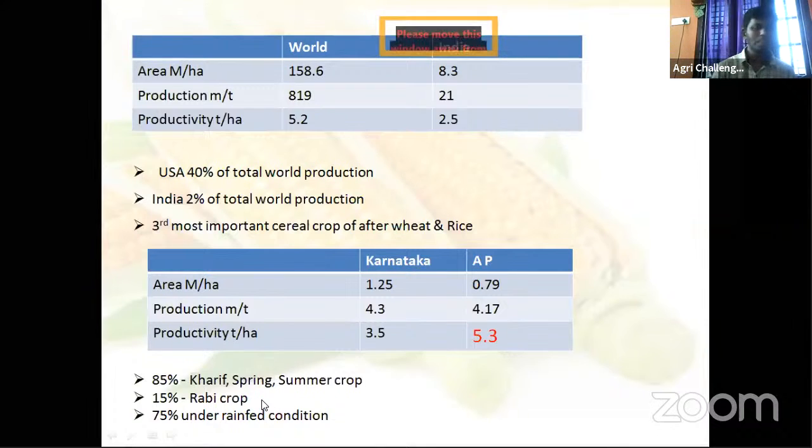Then among the total maize area, 75% of the crop comes under rain-fed cultivation, which means only 25% of the crop is irrigated.